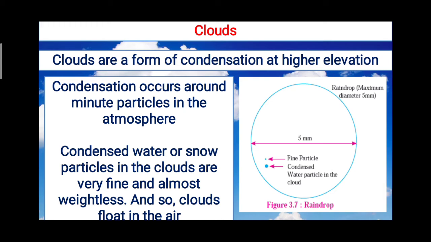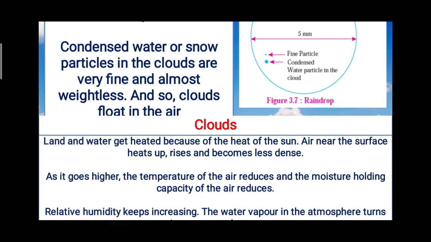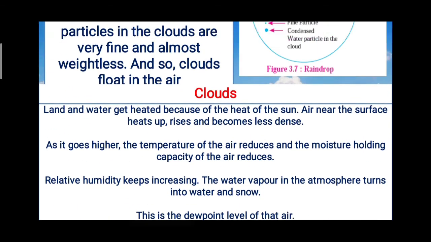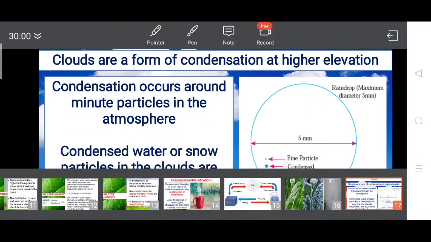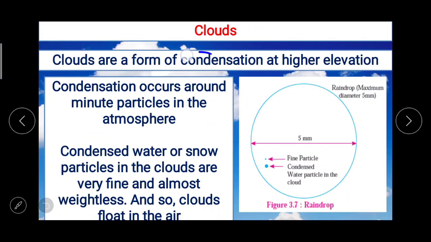And in today's topic we are going to discuss clouds and types of clouds. So the first thing which is very important to understand about clouds is that clouds are a form of condensation at higher elevation.